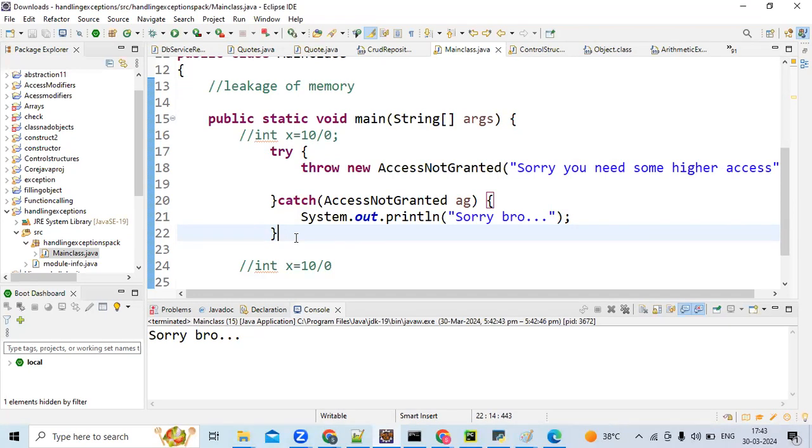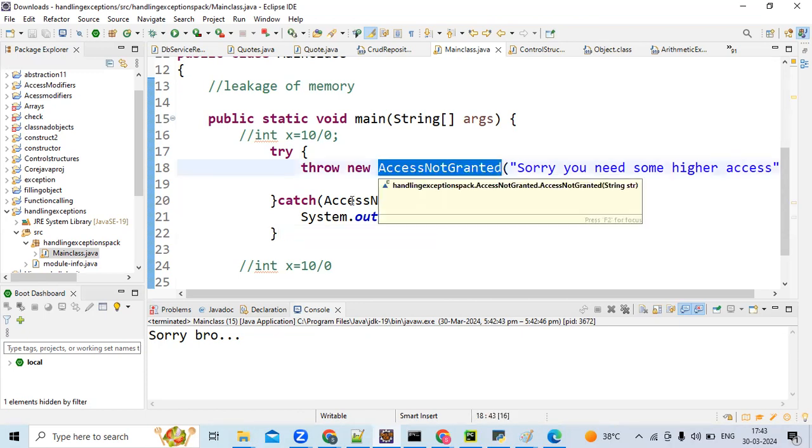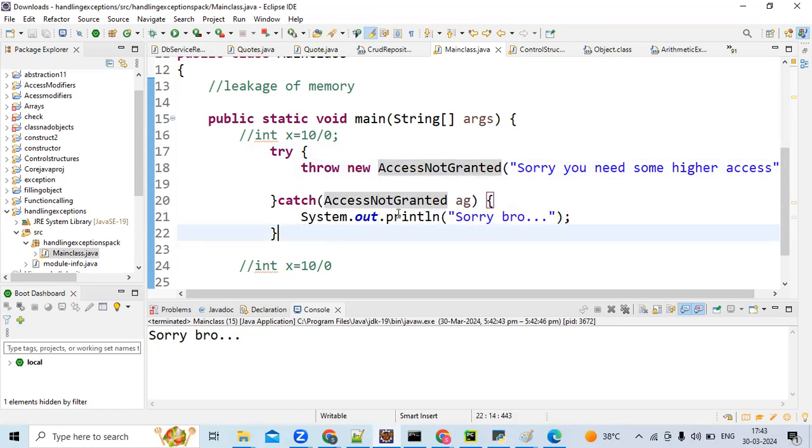But if you speak logically, there is no meaning. You created this exception to throw, right? And again, you are handling this. Am I correct? You created this exception to reduce the response time, and wherever required, you want to stop. Suppose the guy's age is less than 18, he is not eligible to vote. If he goes to some voting portal and registers himself, and the age is less than 18, you want to stop the program and you don't want to continue. In that case, you need to throw this exception, so there is no meaning in handling this exception.